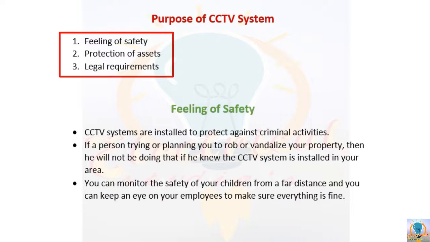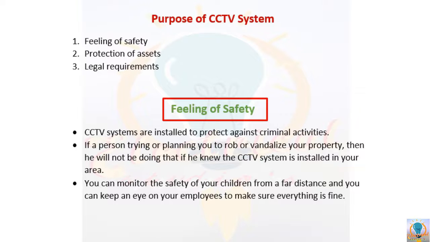He is not able to watch the entire premises, inside and outside of the building, 24/7. Not possible for security guards. So this is where CCTV security systems play a crucial role within the daily activities of the people. Clear? Now let's begin with the feeling of safety.